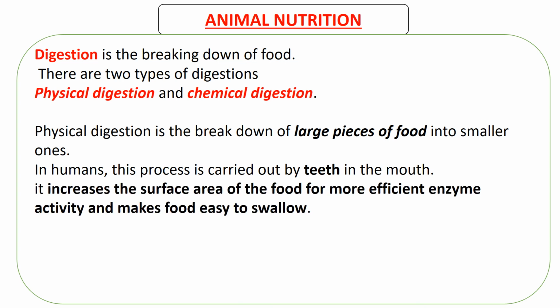The purpose of physical digestion is to increase the surface area of the food for more efficient enzyme activity and make food easy to swallow. That lump, you know that you can't swallow it. So it has to be broken down a bit, then it will be easy for it to be swallowed.